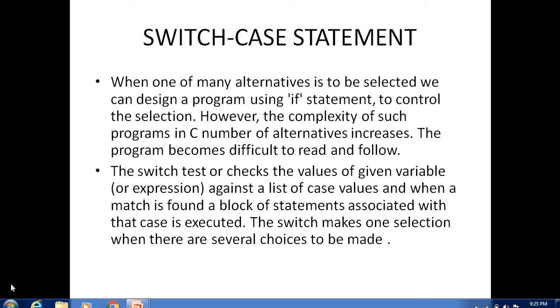Very good morning students. In this video I will explain the new concepts related to control flow statements, that is nothing but switch case statements. Previously we learned the concept of if statements. In if statements we can change the flow of execution in a program based on a condition.